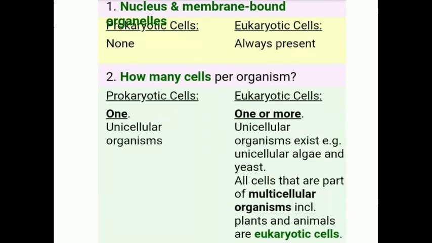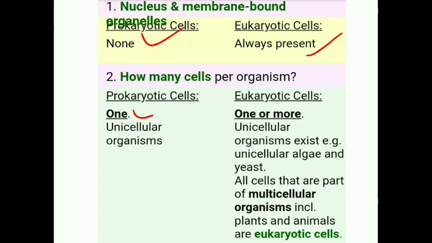Now, nucleus and membrane bound organelles. Prokaryotes have no nucleus and membrane bound organelles, while eukaryotes always have a nucleus and membrane bound organelles. Prokaryotic cells are generally unicellular organisms.